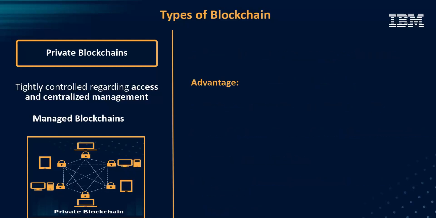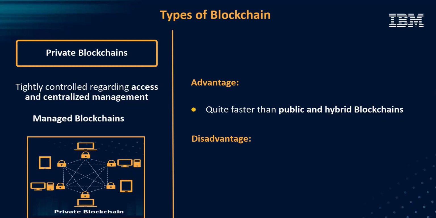The advantage of this type of blockchain is that it is faster than other types because it does not have the overheads of mining, consensus, etc. The main disadvantage is that this type of blockchain isn't really aligned with the principle of decentralization. It is tightly controlled like any traditional system.